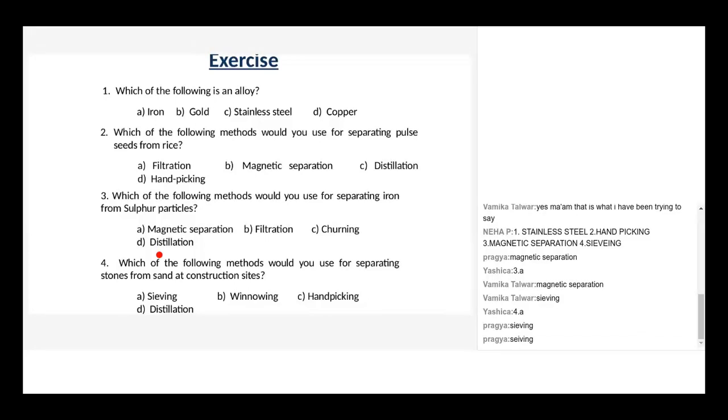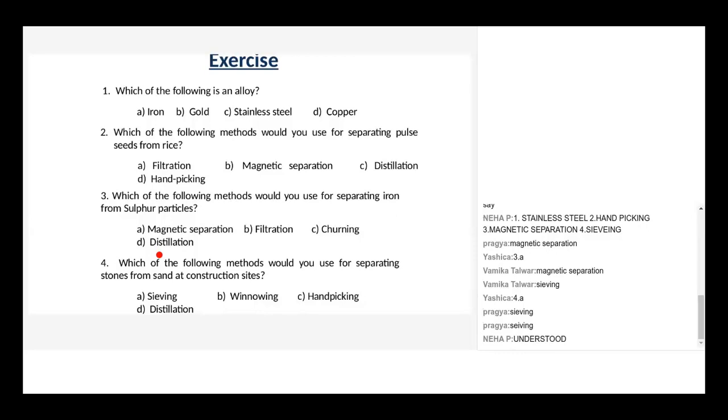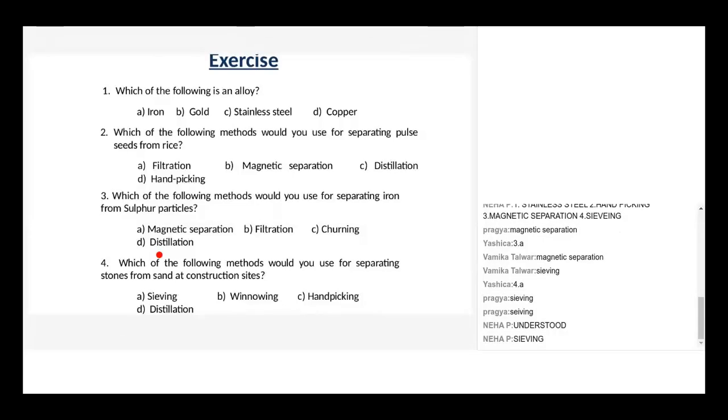Which of the following methods would you use for separating stones from sand at construction sites? At construction sites, we can see that they separate the sand from the pebbles.